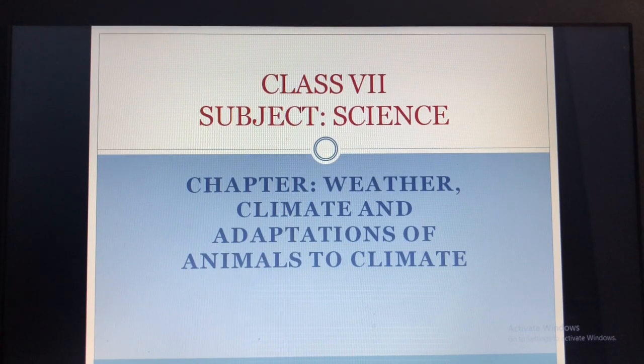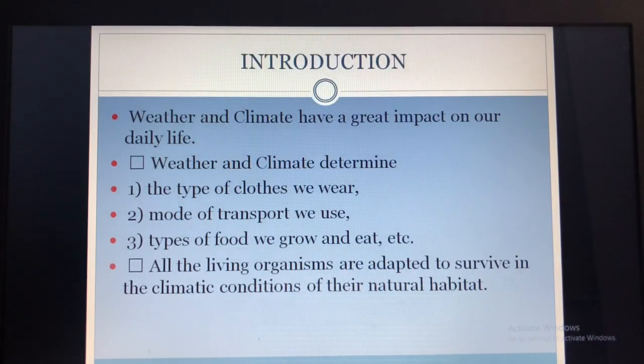Okay. Now what we had taken in the last lesson, I had taken about weather. So what is weather? Here weather and climate have a great impact on our daily life. Weather and climate determine the type of clothes we wear, the mode of transport we use, and the type of food we grow and eat.